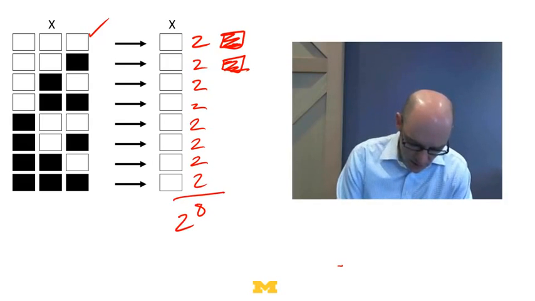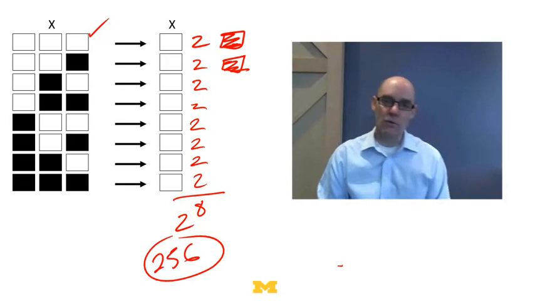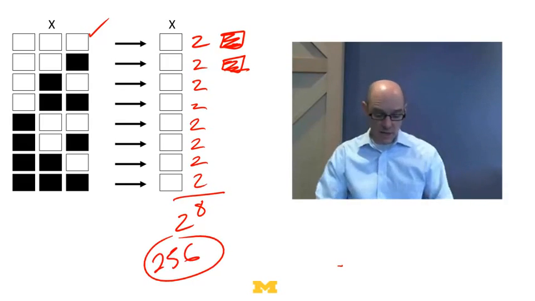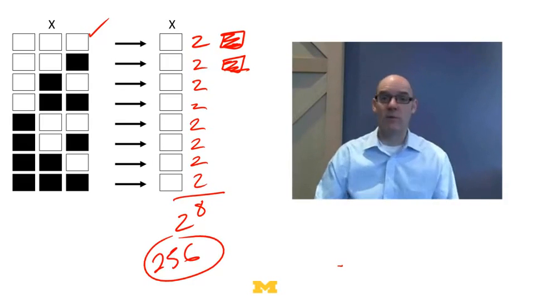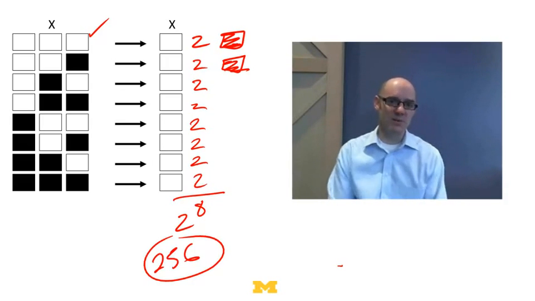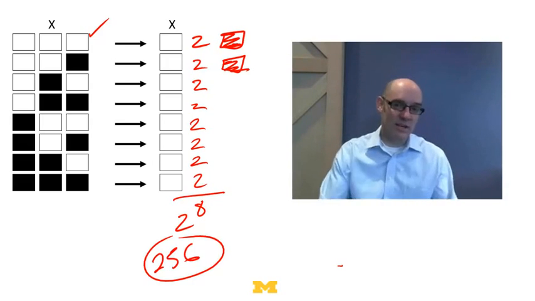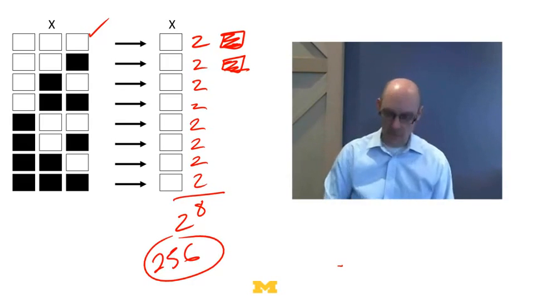So that means that there's 2 to the 8th possibilities, which means there's 256 different rules. So now we think, holy cow, the whole universe of these rules is of size 256. There's 256 things we have to explore. That's why Wolfram's book runs to 1,000 pages, right? If you just give 4 pages to each rule, you've suddenly used up 1,000 pages.